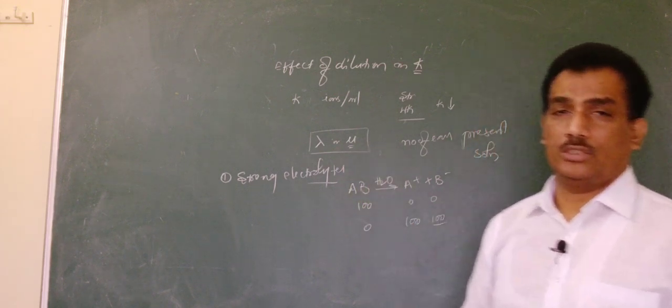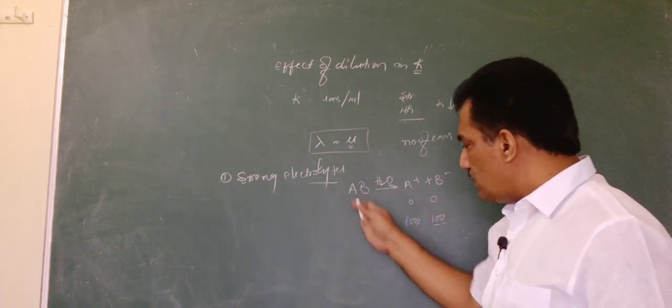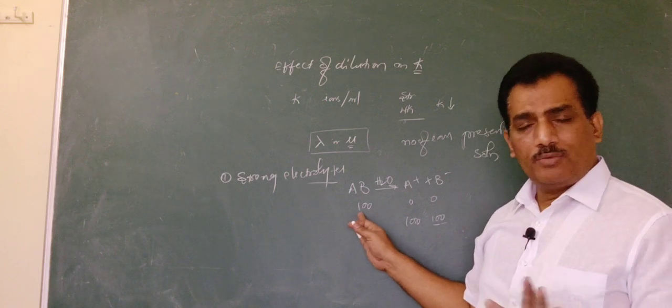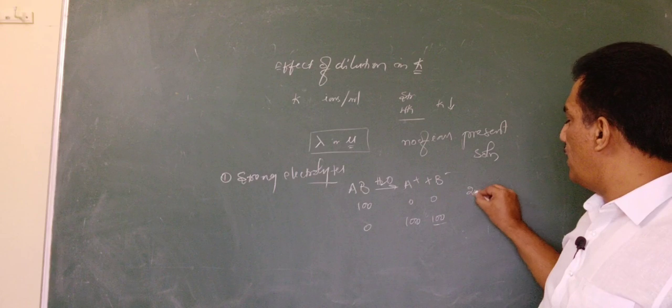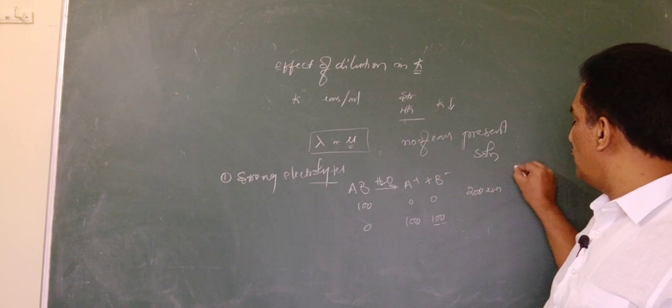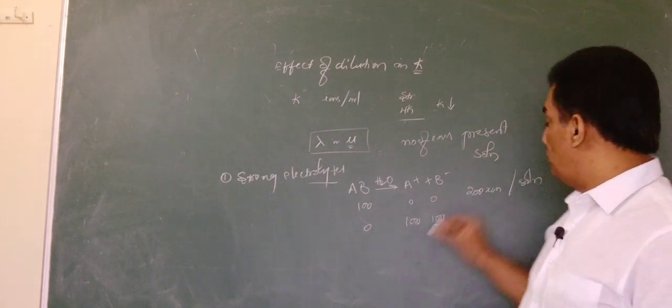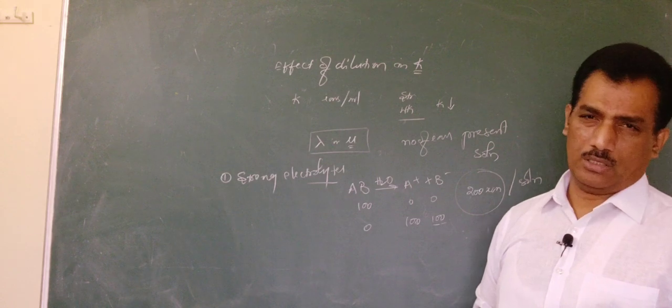When it is undergoing 100% ionization, it is said to be at infinite dilution. For example, AB in the beginning has a molecular formula count of 100. After completion of total ionization, we have 200 ions in that solution. We are not concerned about the volume. So these 200 ions are responsible for the conductance of the strong electrolyte.